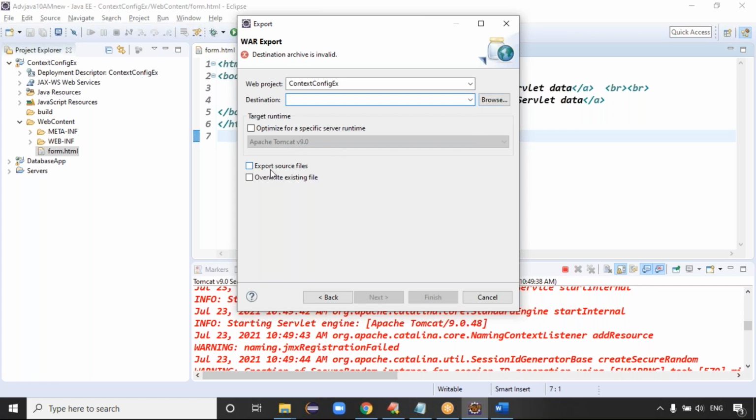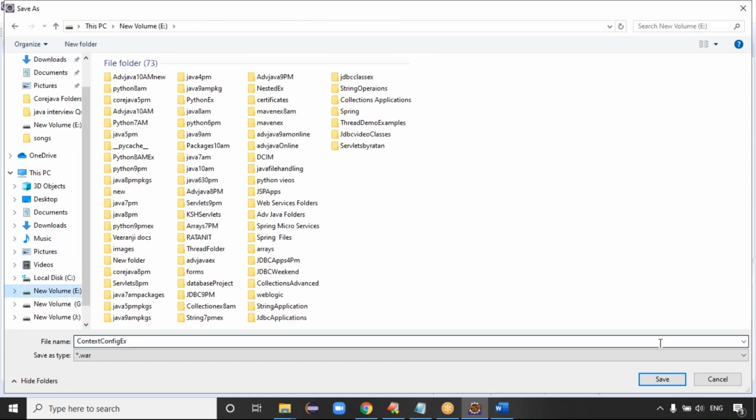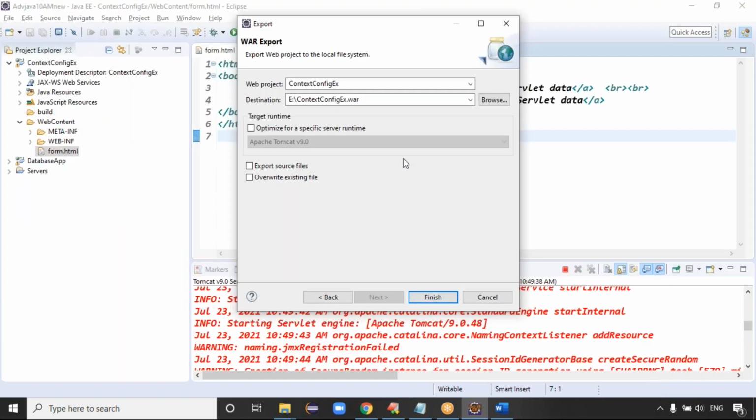I want to save my war file. So browse the destination directory, guys. In local disk E, I want to save it as config context, right? See, guys, the save as type is what extension? Dot war, right? Exactly. Click on save, guys. So the location is local disk E, context config dot war. Okay, it shows all the available projects. Select which project you want to create the war file for, and where you want to save it. Exactly. Just click on finish.